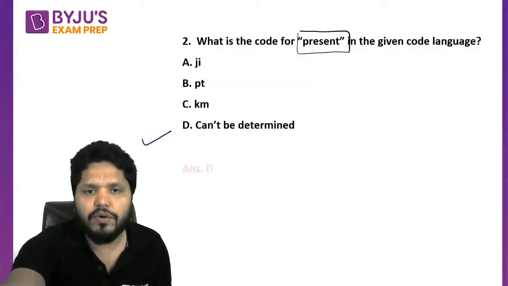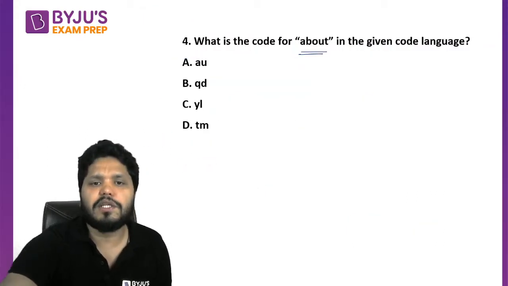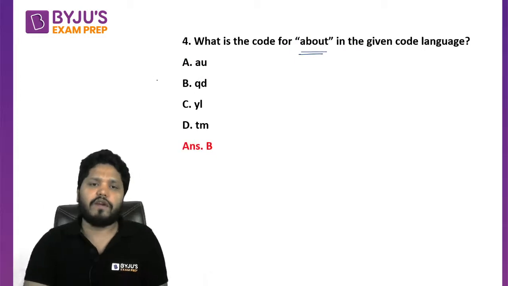So the code for about is going to be qd here. qd means which option is correct? Yes, option number B has to be correct for this question.